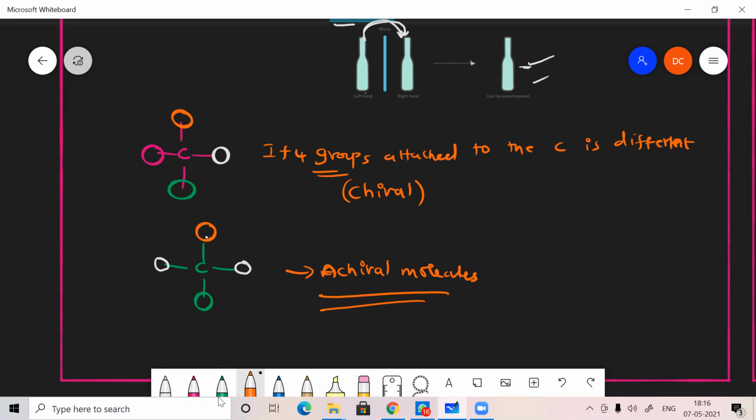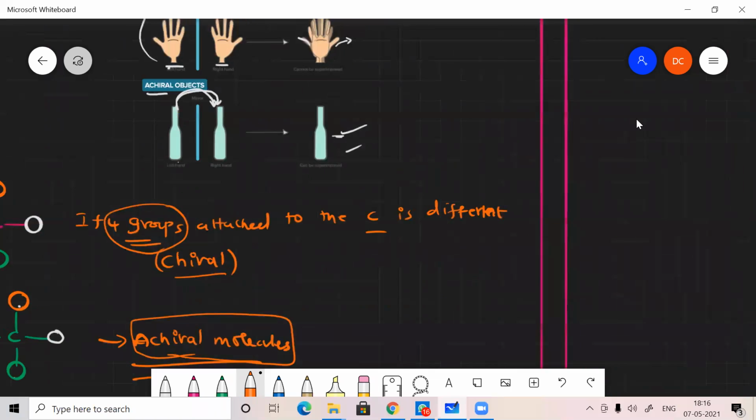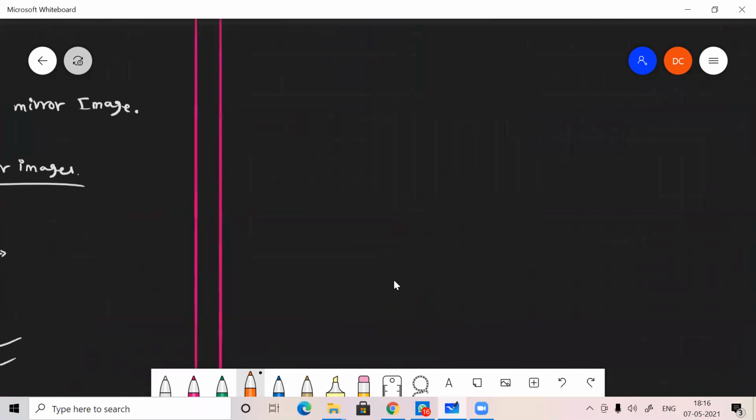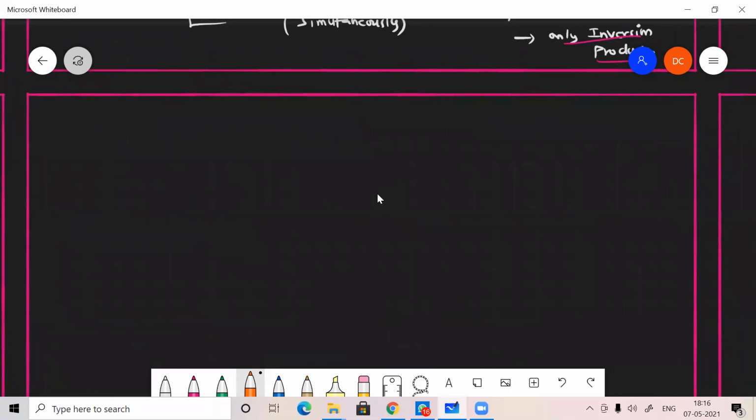Okay. So here, if four different groups are attached to carbon, then it is called a chiral molecule. If it is achiral, then if any one of the groups is the same, it is called an achiral molecule. And then we have to check the optical activity.